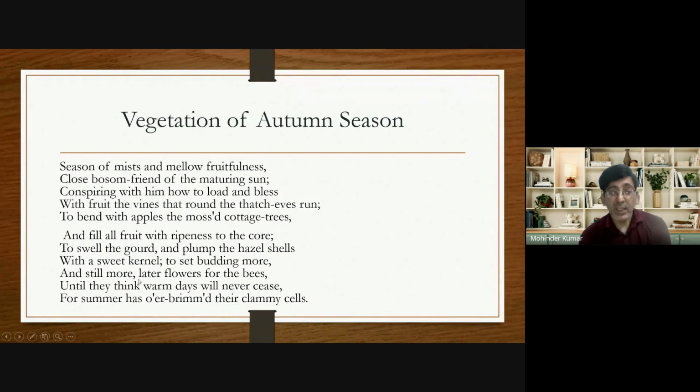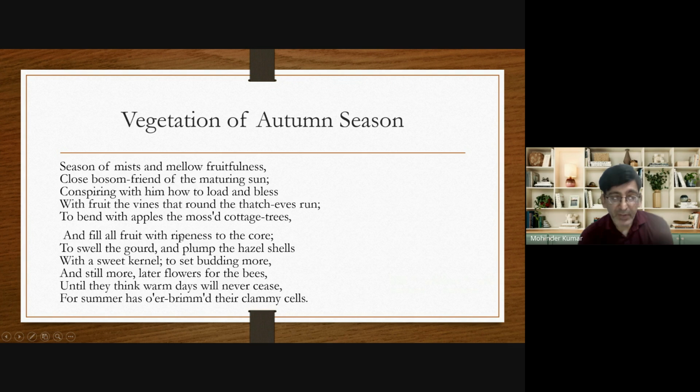And that's why even the bees start thinking whether summer will never end, means whether these flowers will never wither, whether these flowers will never die, means there are so many flowers on the plants.